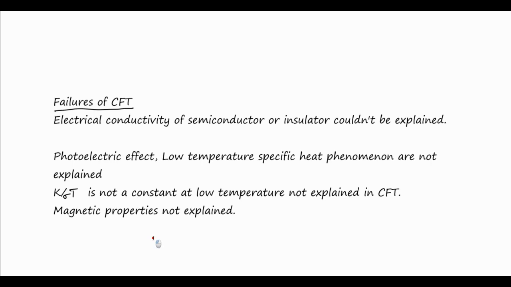The Lorentz number, K by sigma T, is constant, but at low temperature it is not constant, and this is not explained. Magnetic properties like ferromagnetic and paramagnetic transitions are also not explained by the classical free electron theory. So this is the end of the story for this class.